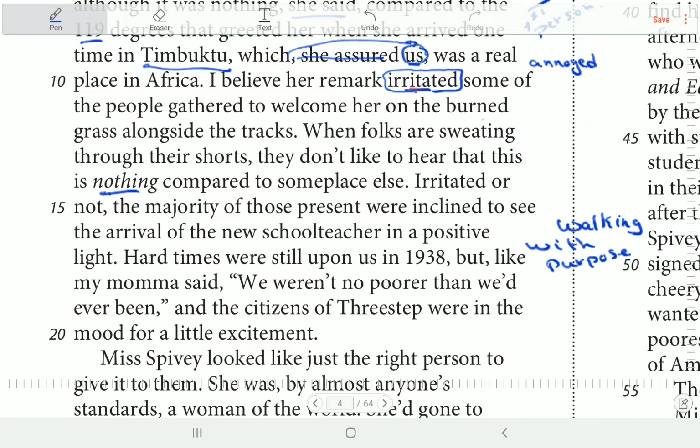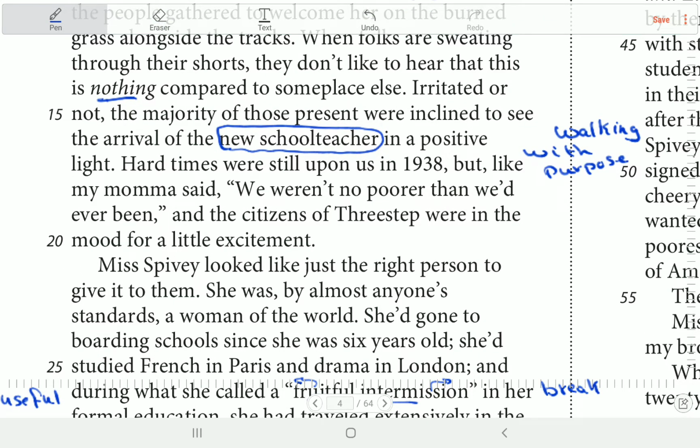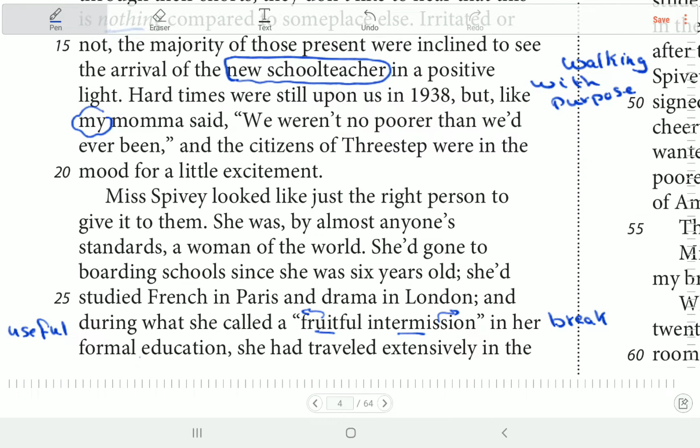Irritated or not, the majority of those present were inclined to see the arrival of the new school teacher, okay, in a positive light. So we knew who's this person, this Miss Spivey. She is a school teacher. Hard times were still upon us in 1938, but like my mama said, so again it's my mama, so that's an evidence, this is first person. Okay, so hard times were still upon us in 1938, but like my mama said, we weren't no poorer than we'd ever been. And the citizens of Three Step were in the mood for a little excitement.